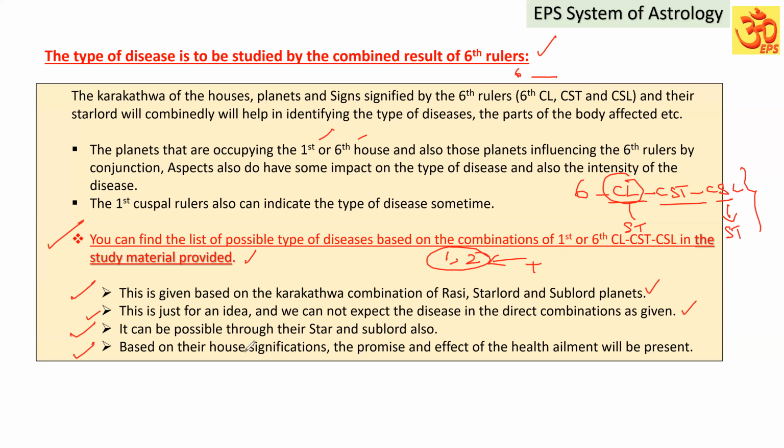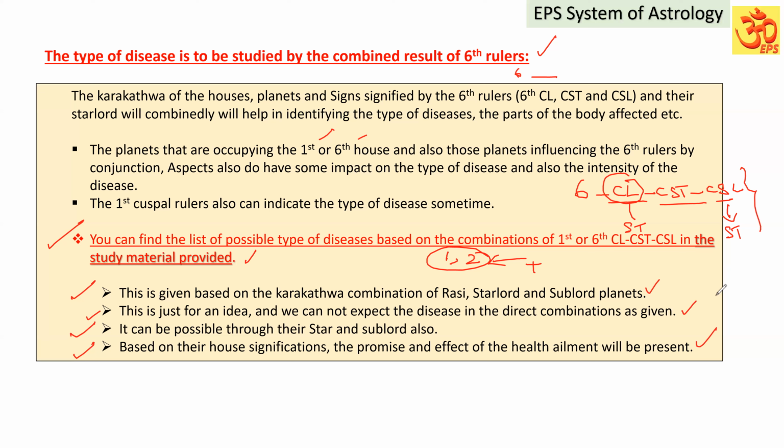Based on their house signification, the promise and effect of the health ailment will be present. What I'm saying is, if I am giving the study material, the sixth ruler is ruled by, say, Sun, Ketu, and Venus. So based on the sixth cusp falling in that particular degree in the zodiac, what sort of disease can be expected based on the Rasi, Nakshatra and sublord ruled by the sixth cusp?